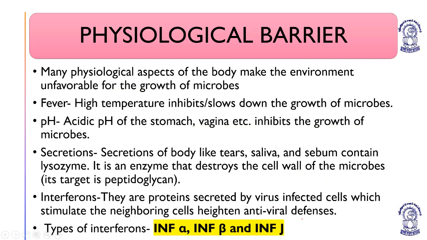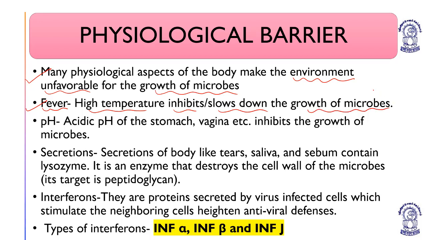Physiological barriers. Many physiological aspects of the body make the environment unfavorable for the growth of microbes. Fever, high temperature inhibits or slows down the growth of microbes.